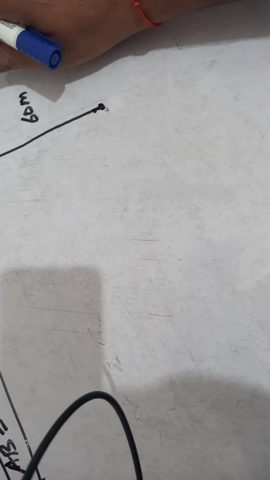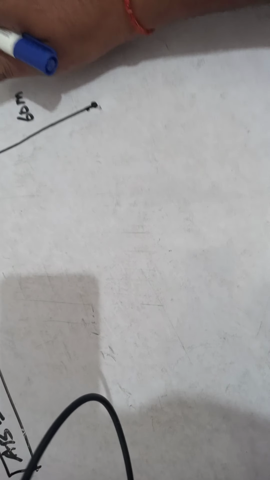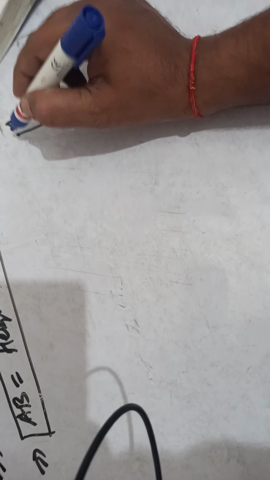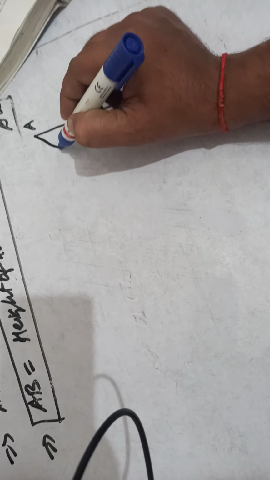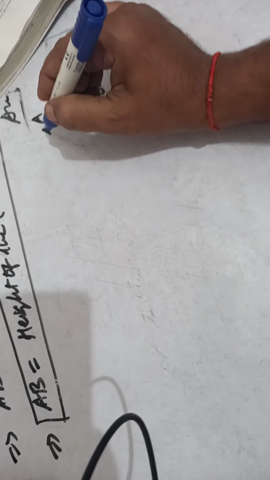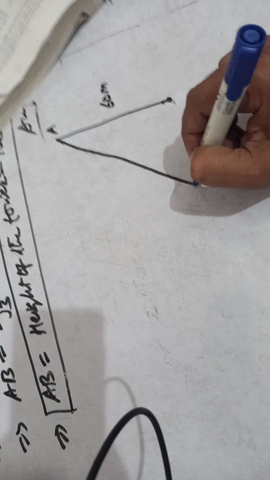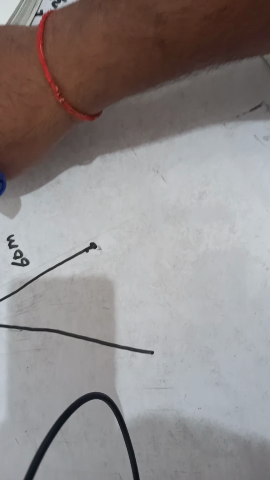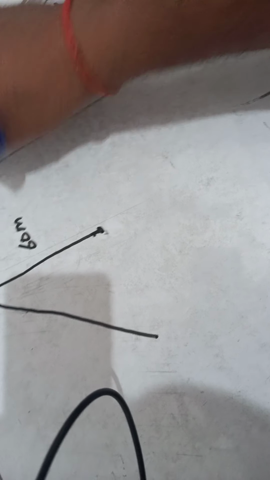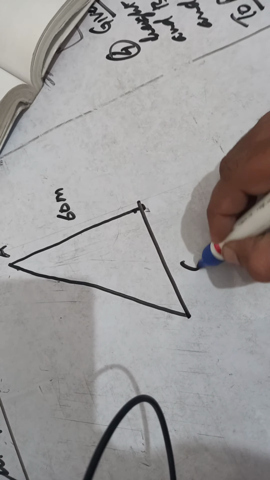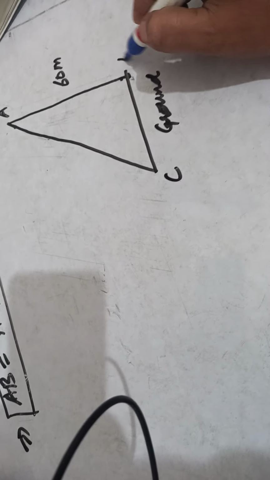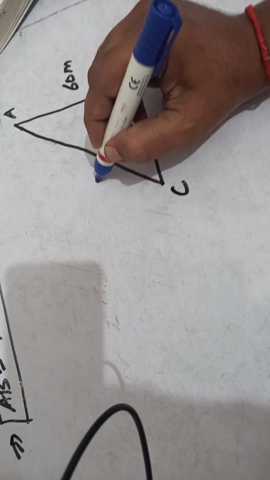Above the ground, the string attached to the kite is temporarily tied to a point on the ground. The string means the thread of the kite. The string attached to the kite is temporarily tied to a point on the ground. This is the ground. Let this point be B and this one be C, and this is the string.